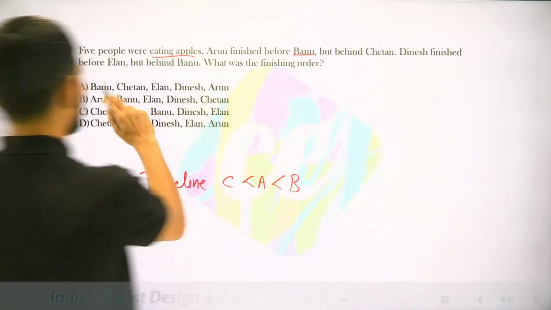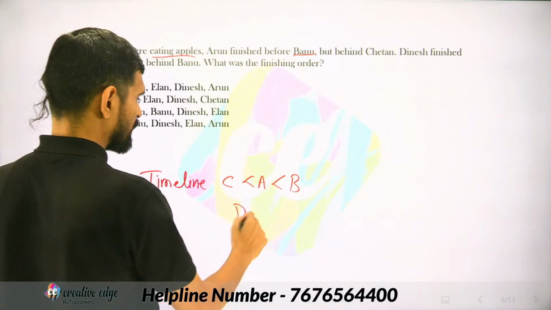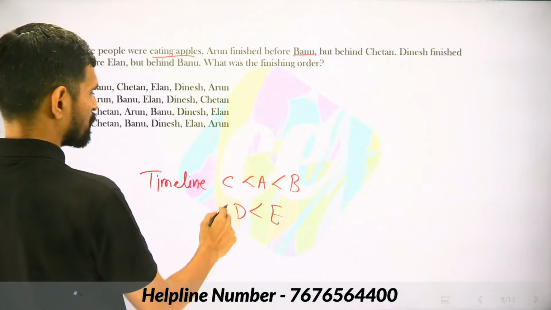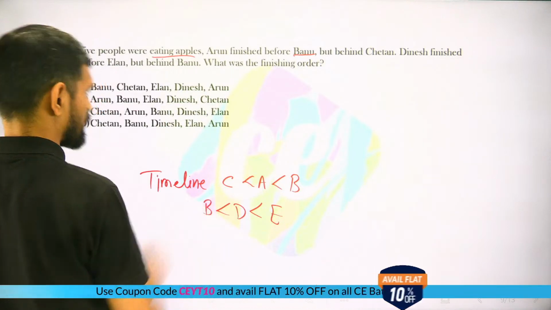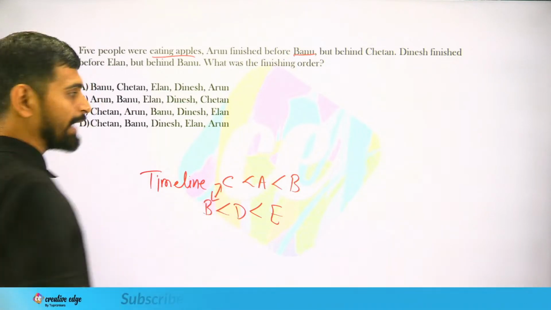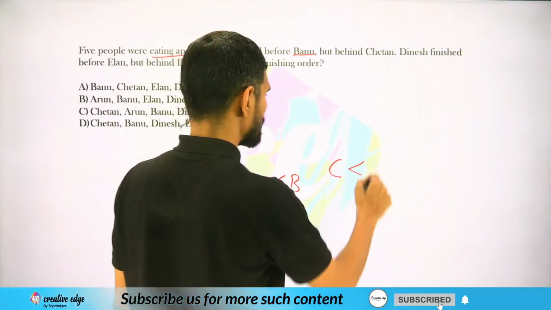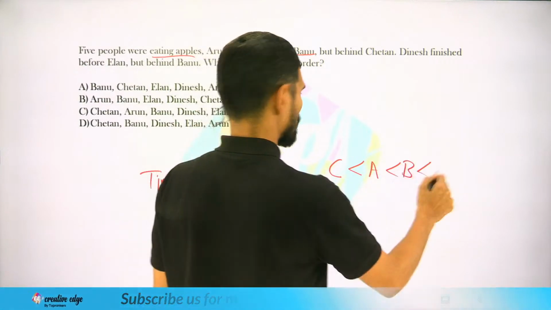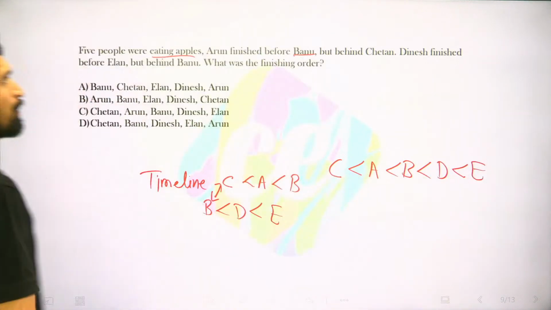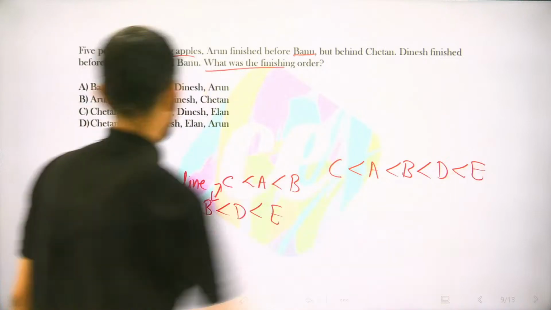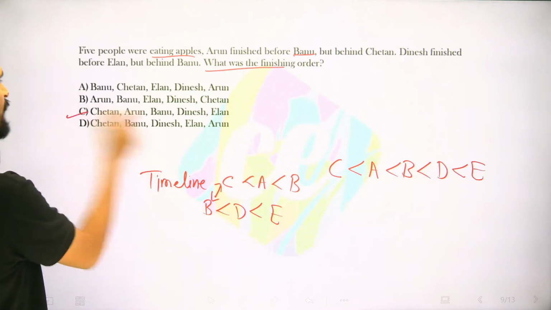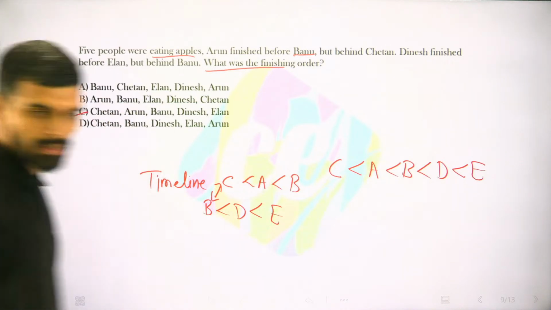D finished before E. D took lesser time than E, but D took more time than B, right? So with this, we can connect these two and create the entire equation, that is C took least time and E took maximum time. So what was the finishing order? Here is the finishing order. I'll start with C, I'll go to A, C, A, and that makes my option as option C, right?